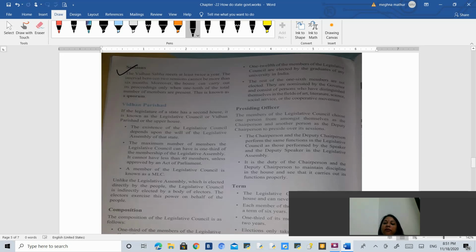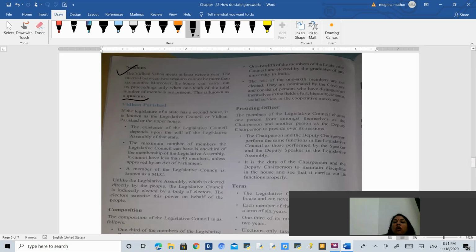So after every 6 months they must have a meeting, and in the meeting 1/10 of the members should be present. If 1/10 of the total number of members are not present, the meeting cannot be conducted. So 1/10 of the members of the legislative assembly should be present in the meeting, then only will the meeting proceed. This is called quorum.